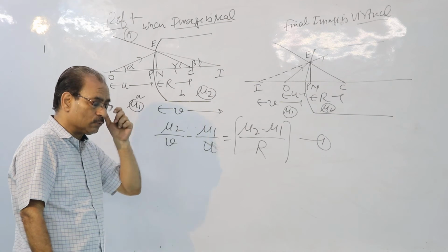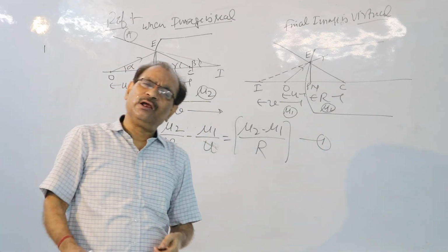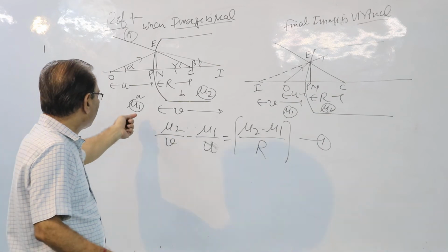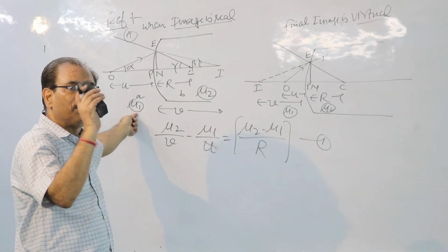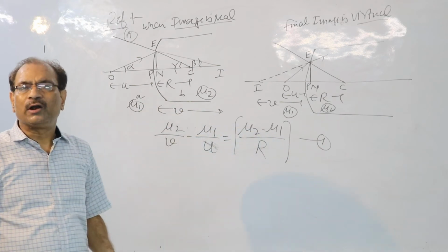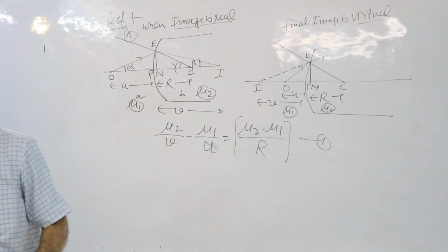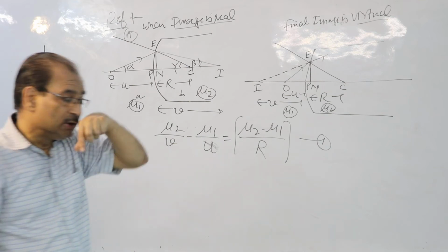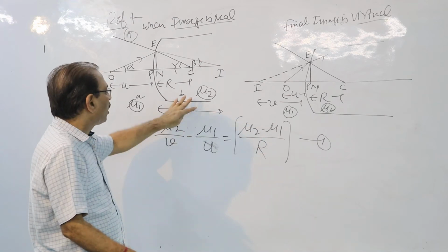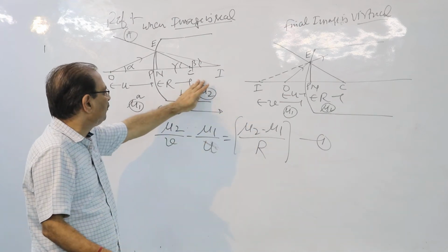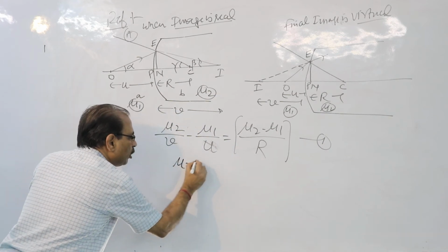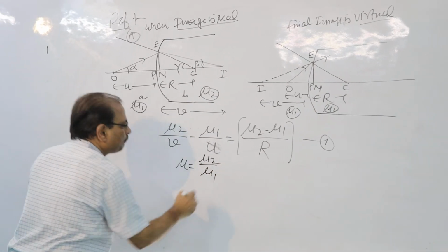All right. Now, can you tell me what is mu1 and mu2? Mu1 I have already written in the diagram. mu1 is the absolute refractive index of medium number 1. mu2 is the absolute refractive index of medium number 2. Now, if you are given in the problem the relative refractive index of this medium with respect to this, I am talking about mu equal to mu2 upon mu1.